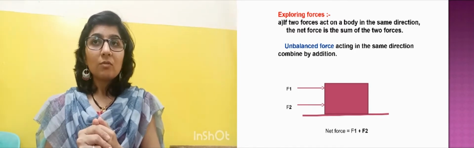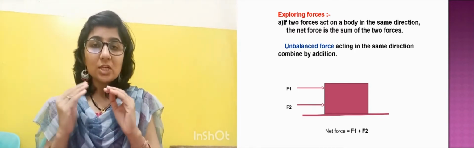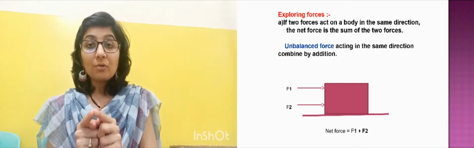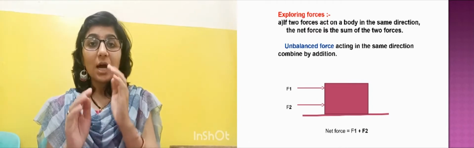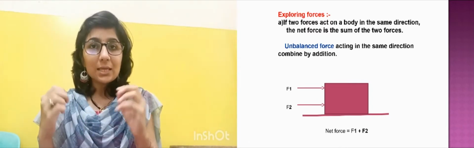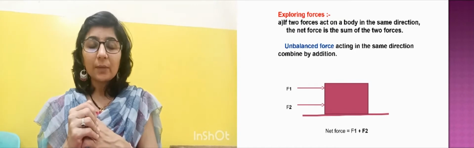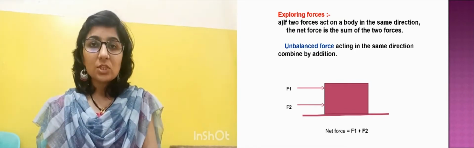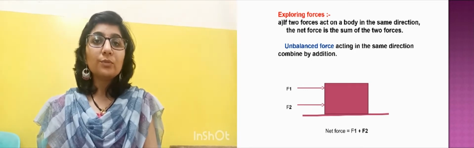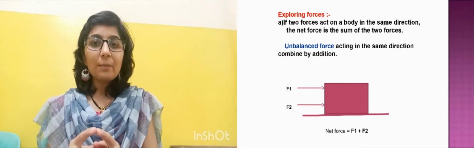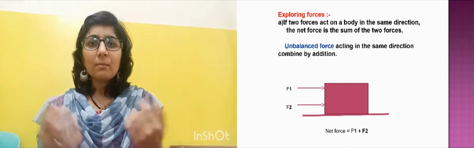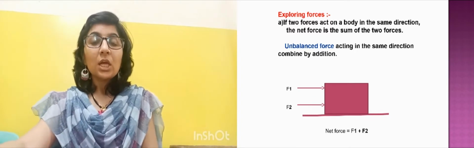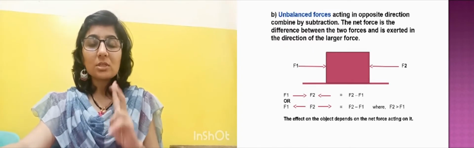तो क्या होगा, वो बॉक्स आगे जाएगा. ओके, जस्ट डायरेक्शन में you are giving the force, in the same direction the box will move, right? Now this kind of force is called the unbalanced force, that is acting in the same direction and that is combined. Okay, so both the forces are combined and the object will go in the same direction. तो इस केस में क्या होता है, दोनों को like how much force is getting applied on that object, सो दैट विल बी द सम ऑफ बोथ फोर्सेस F1 प्लस F2, तो ही आपको मिलेगा टोटल फोर्स. ओके, this is the case when both the forces are applied in the same direction.